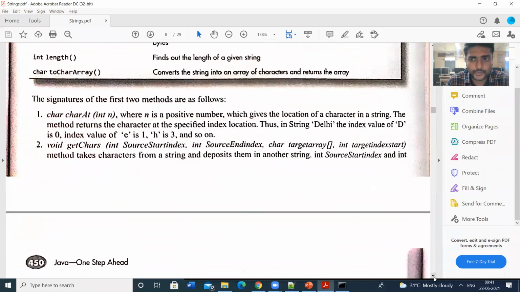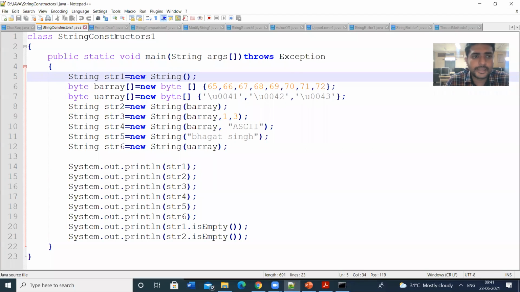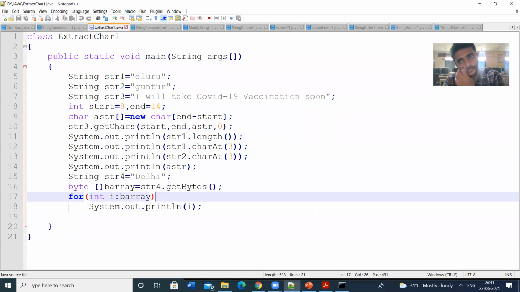Let us see the program to extract the characters. This is the class name, ExtractChar1, and this is the main method. Here I am going to declare so many strings. I am going to initialize string 1, string 2, and string 3. I am going to define three strings.